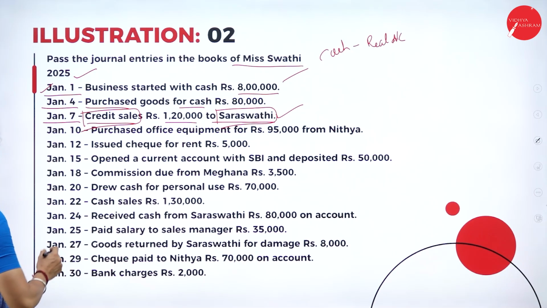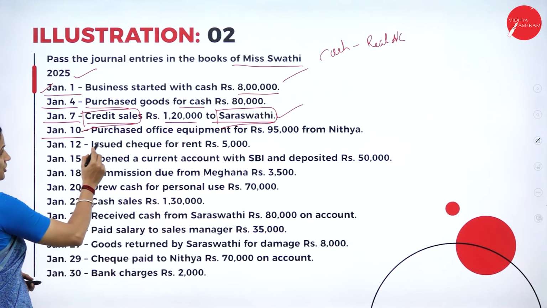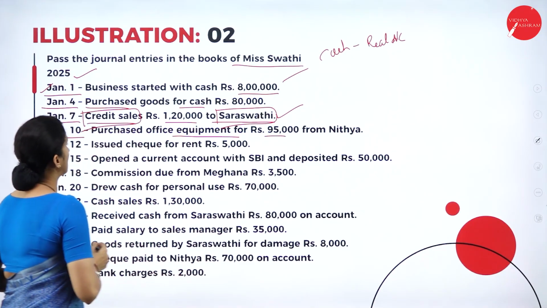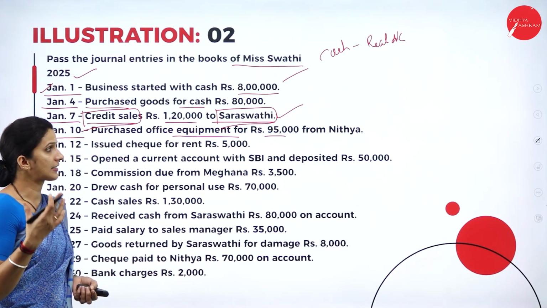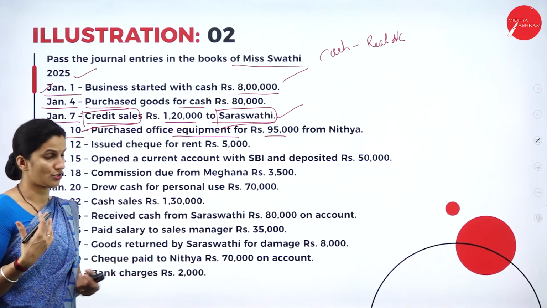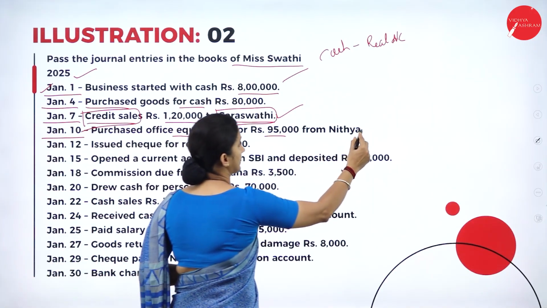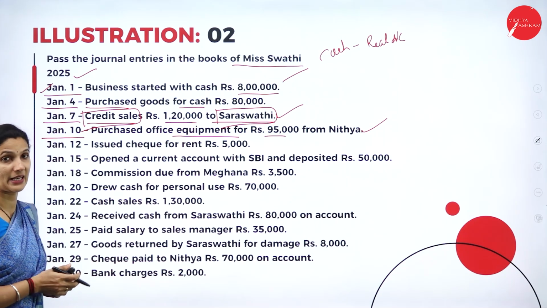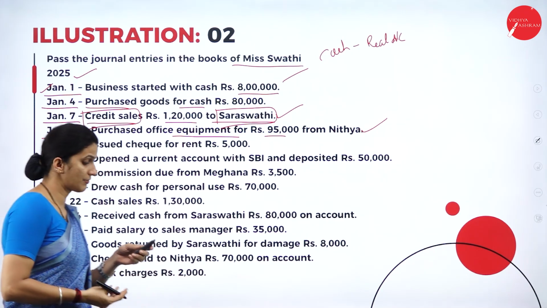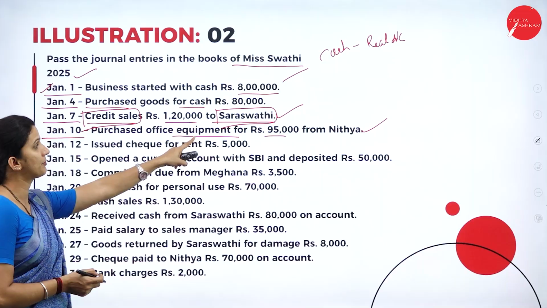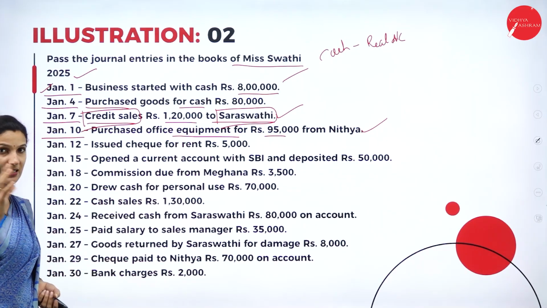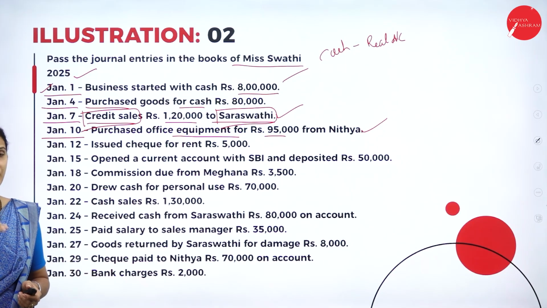Next transaction that we have on Jan 10th, purchased equipment for rupees 95,000 from Nitya. Whether it is a cash purchase or a credit purchase is not mentioned, so we'll assume that it is a cash purchase. So there is a purchase of office equipment for rupees 95,000. What is the asset they are purchasing? Equipment, that is mentioned in the question. So that is considered as one asset, and the asset is coming into the business.